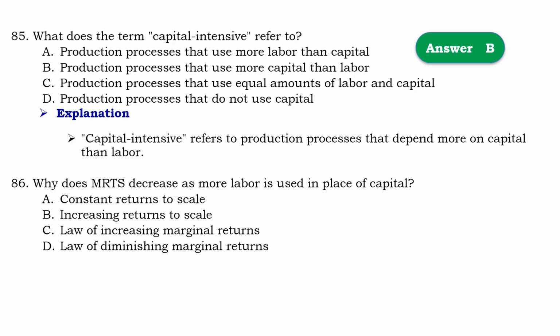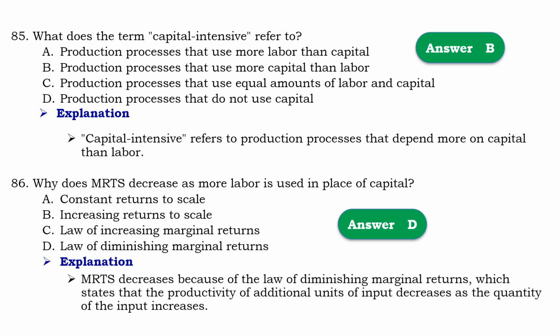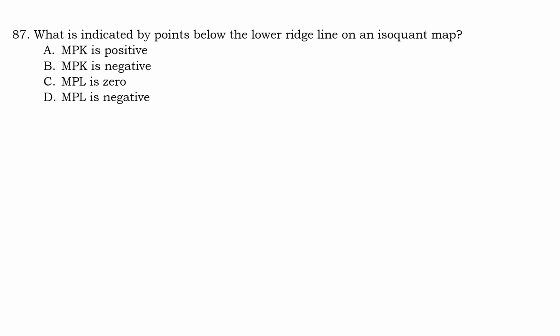So that should be D, law of diminishing marginal returns. Means that marginal rate of substitution decrease because of law of diminishing marginal returns, which states that productivity of additional unit of input decrease as quantity of input increases. Question number 87. What is indicated by point below lower ridge line on the isoquant map?